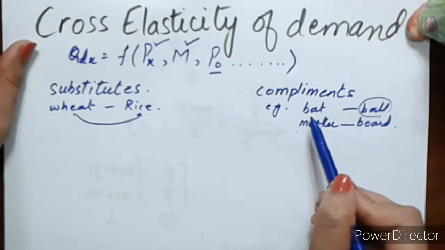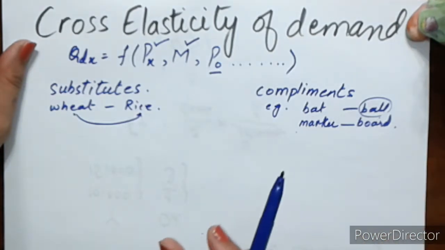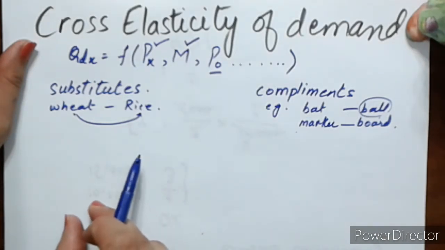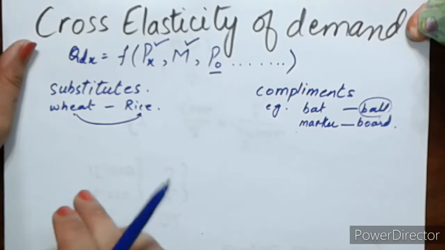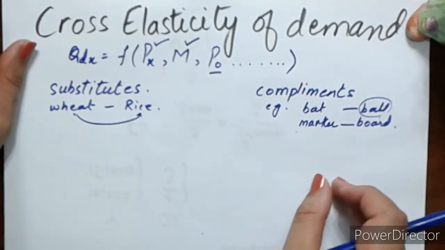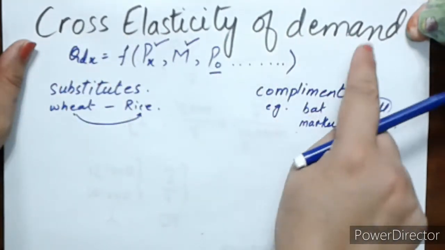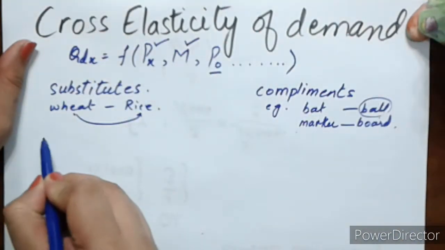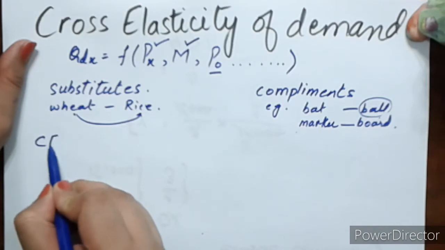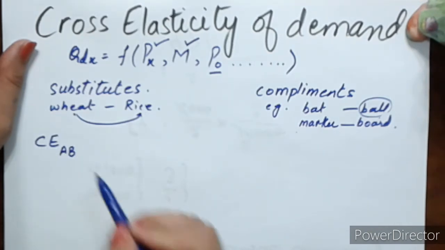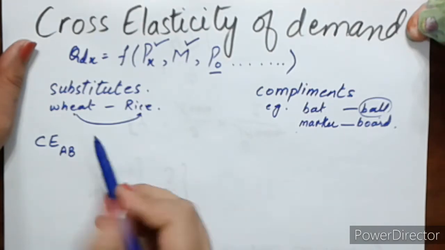When we want to measure this responsiveness, when the price of one commodity is changed and the effect is upon the second commodity, we make use of the concept of cross elasticity of demand. Its formula is: cross elasticity between A and B. Let's say A and B are any two commodities.